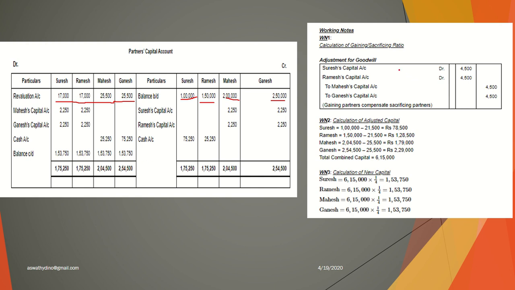Okay, these two are the gaining partners. That working note you can do. Suresh capital account debtor, Ramesh capital account debtor, 4,500, 4,500. Then to Mahesh, to Ganesh, 4,500 each. Now I am going to post this one to the partners capital account. Suresh capital account and Ramesh capital account, debit side I should write 4,500 each. Okay. Suresh capital account and Ramesh capital account, debit side I am writing.